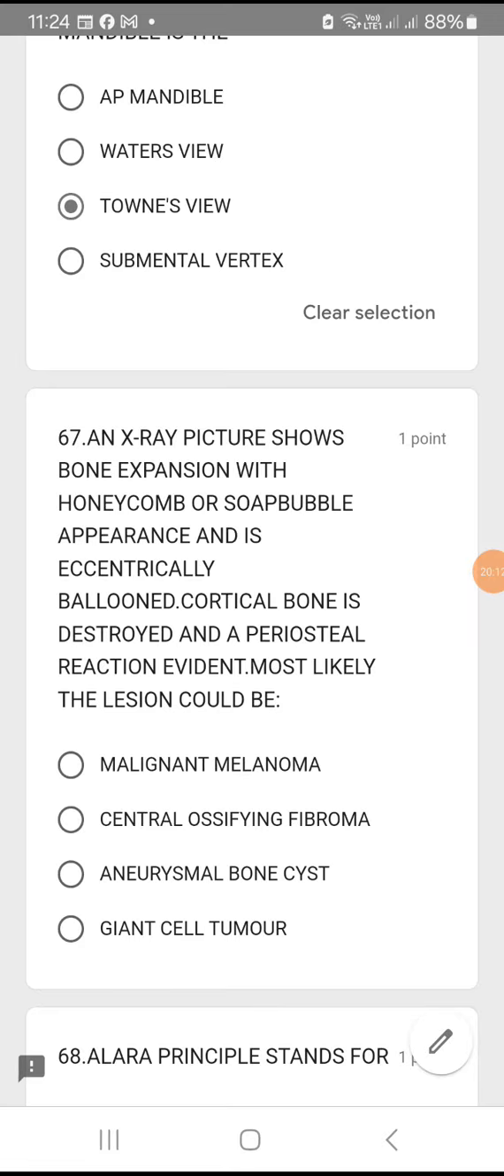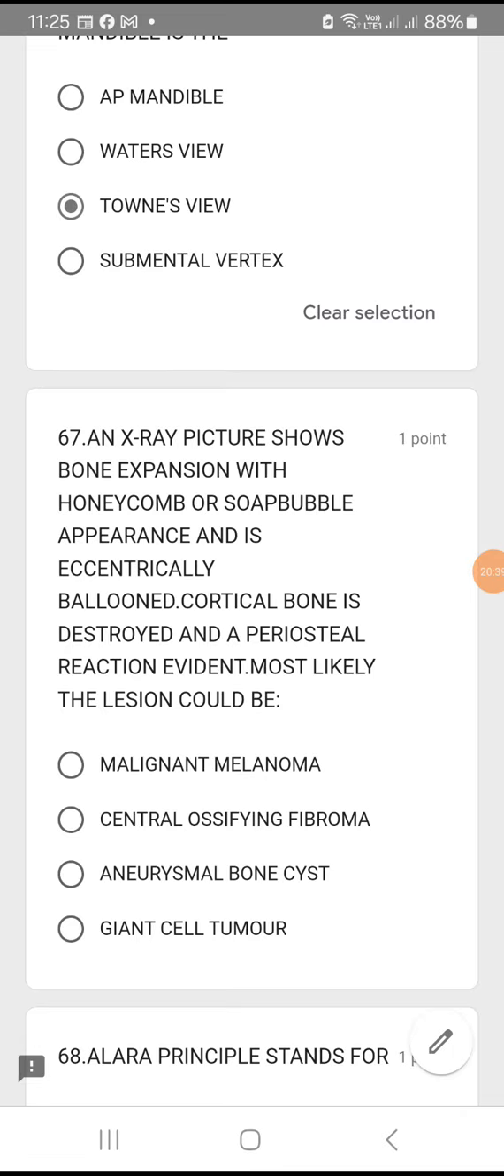Question number 67. An X-ray picture shows bone expansion with honeycomb or soap bubble appearance, eccentrically ballooned, cortical bone is destroyed, periosteal reaction is present. Okay, so just check the clues. Honeycomb or soap bubble appearance. So aneurysmal bone cyst is an option. Central ossifying is not an option because it is already given that cortical bone is destroyed.